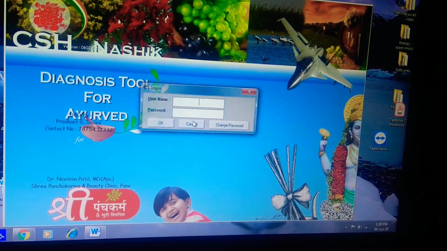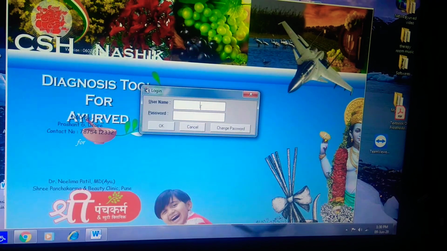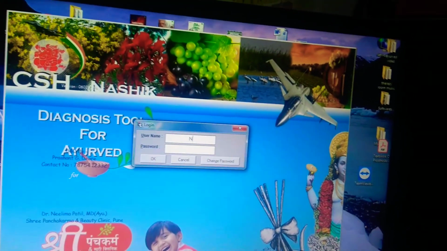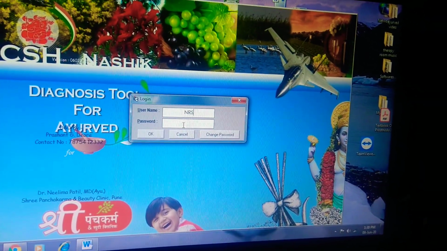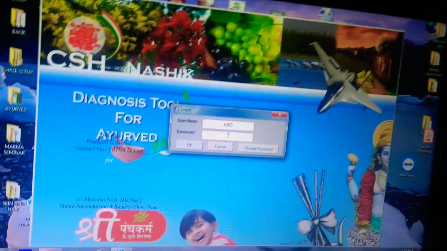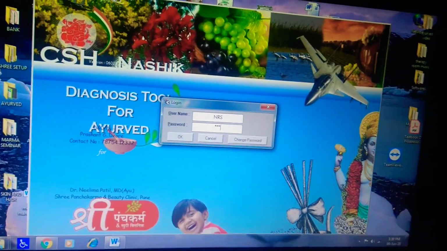Then when you click this page, you will find a username. It will be your own username. As my initials are NRS, I have kept this, and then you can write your password.